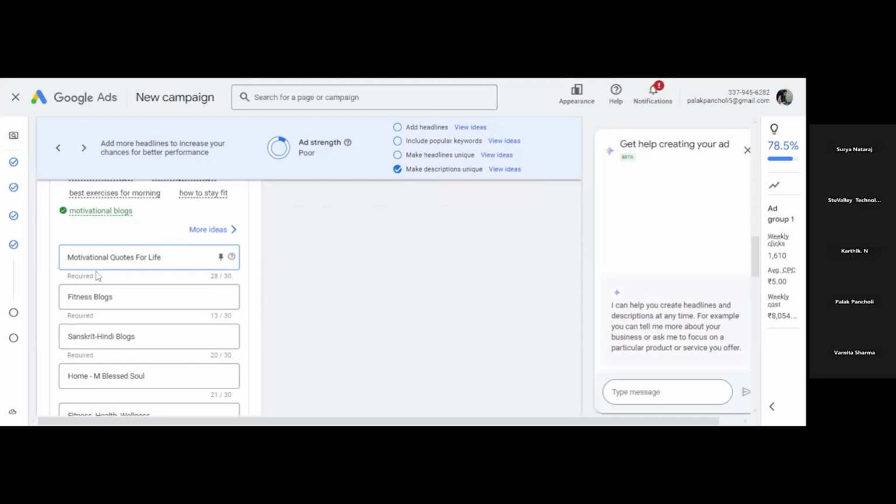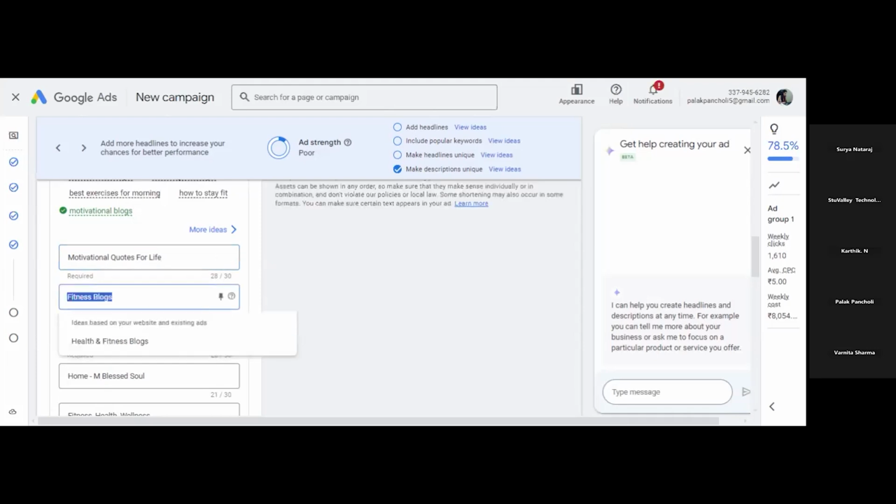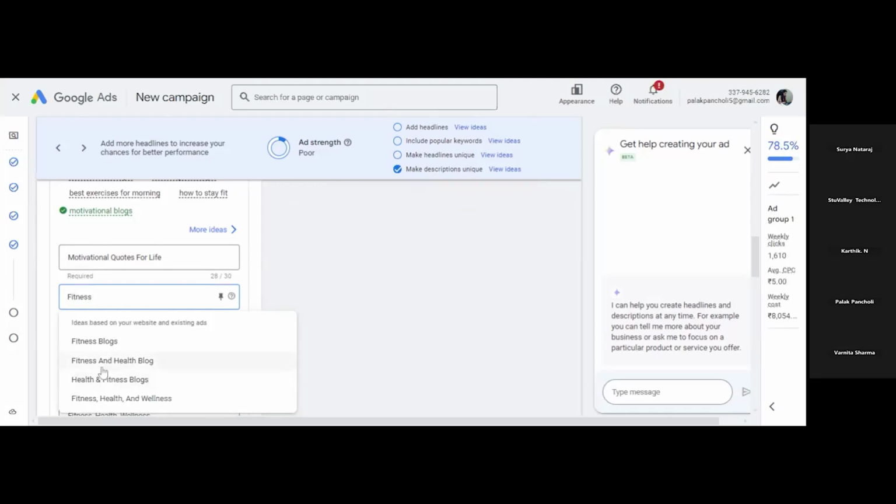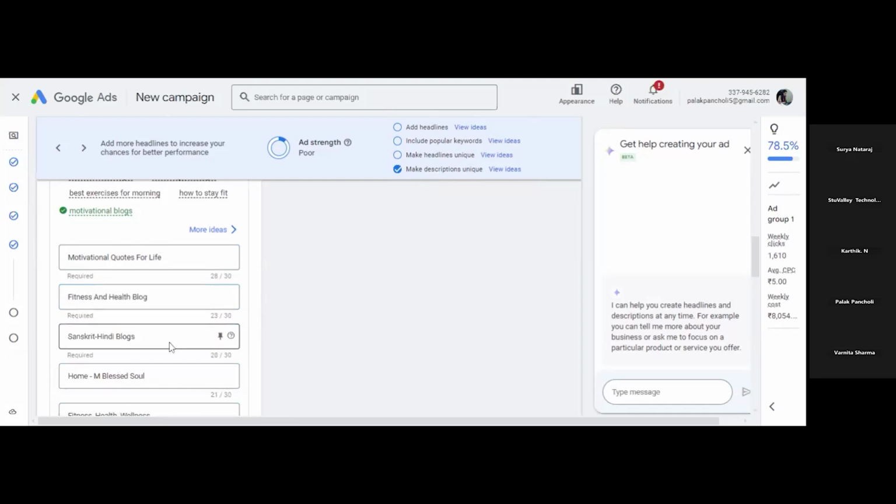For example, if I write fitness like this, it is not allowed. I have to write it like this. So just keep this in mind: fitness and health blog.